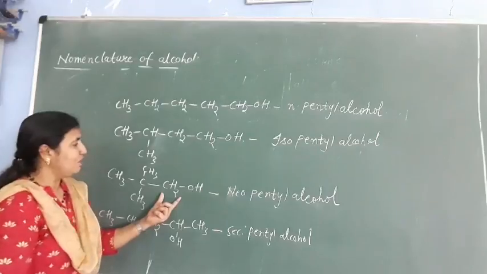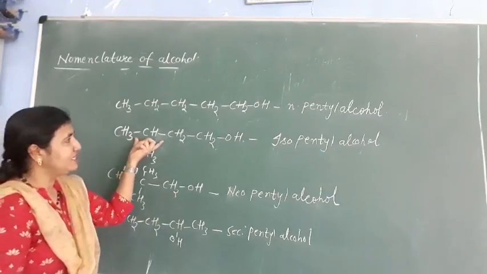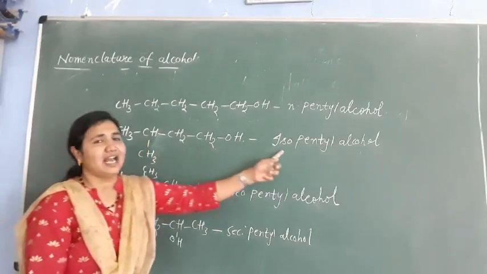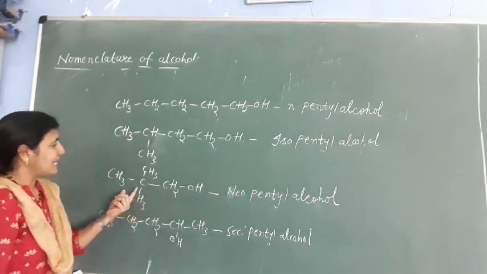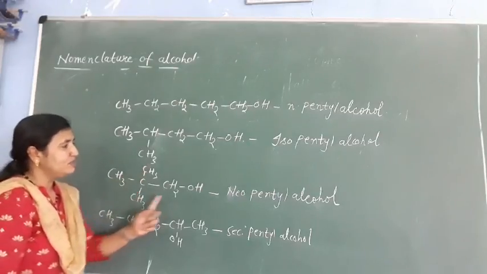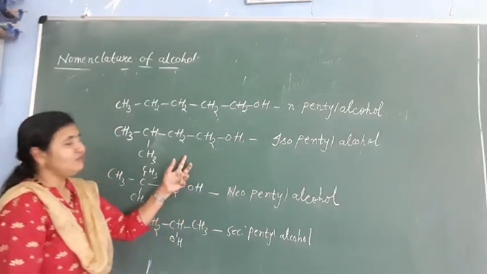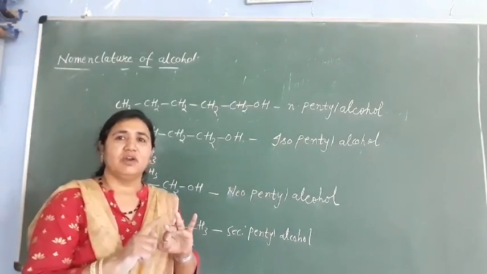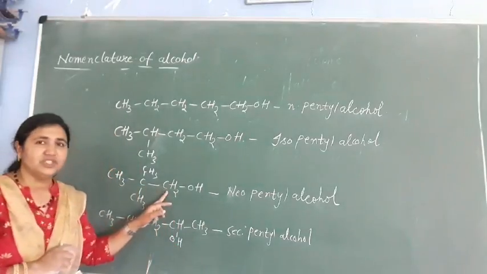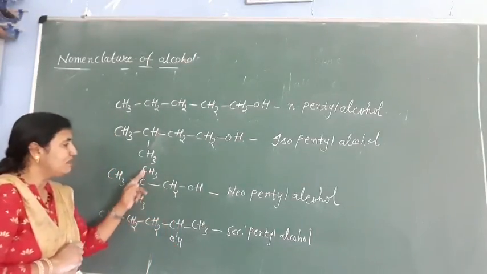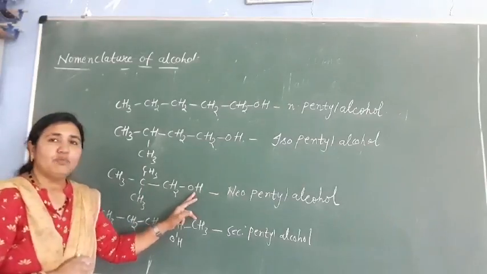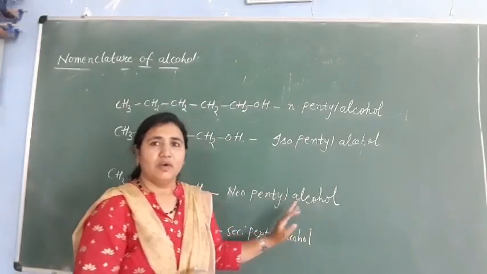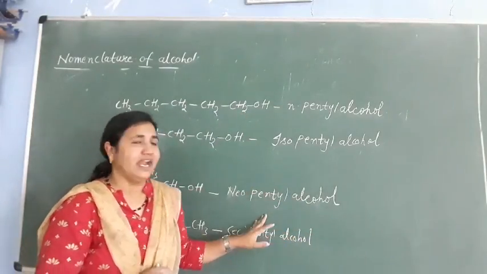Next we have neo. This is a 5 carbon chain, and on the second last carbon, if you have 1 methyl group, then it is iso. And on the second last carbon, if we have 2 methyl groups, then it is called neo. In pentane we have 5 carbons in total. Drop 2. How many remain? 3 remain. Those 3 carbons make a continuous chain. On the second carbon, put 2 methyl groups, and the functional group on the first carbon only. So it is called neopentyl alcohol. Okay, so this is N, iso and neo.